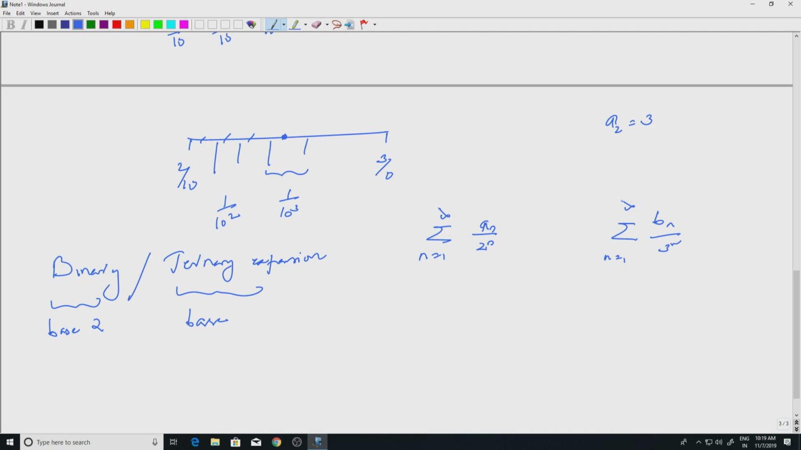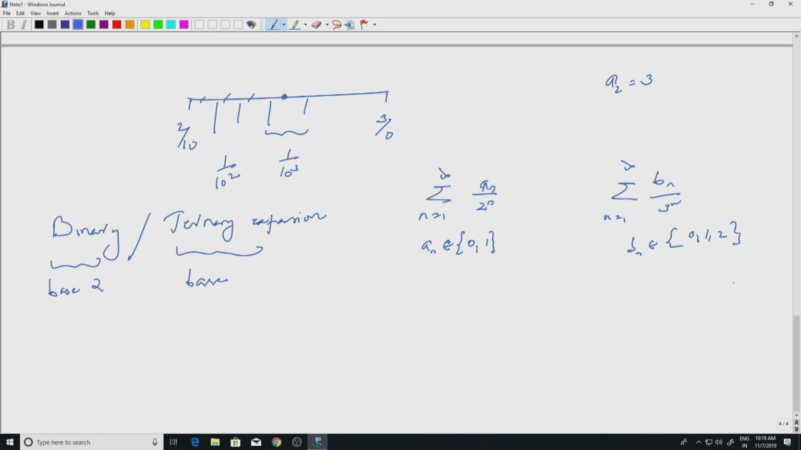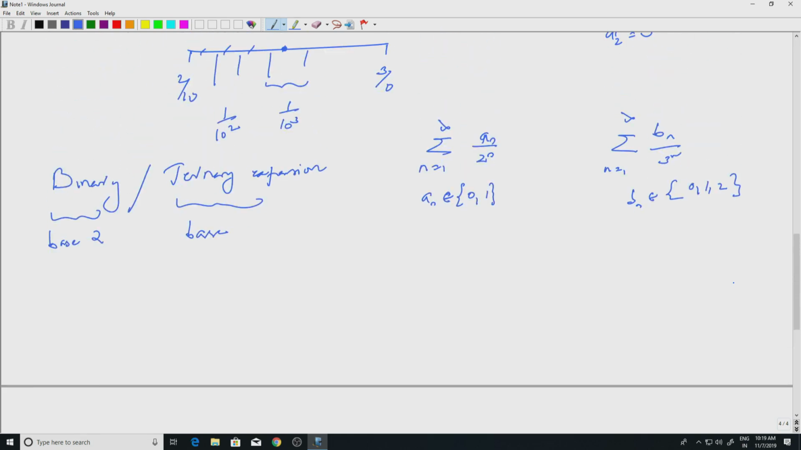So, you can do exactly like what we did for the decimal. So, here the ANs would be either 0 or 1, because you are in the binary situation. Here the BNs, you are allowed 3 numbers. So, you have 0, 1, 2. And if you look at the way we did decimal expansion, the Cantor set is nothing but, so you look